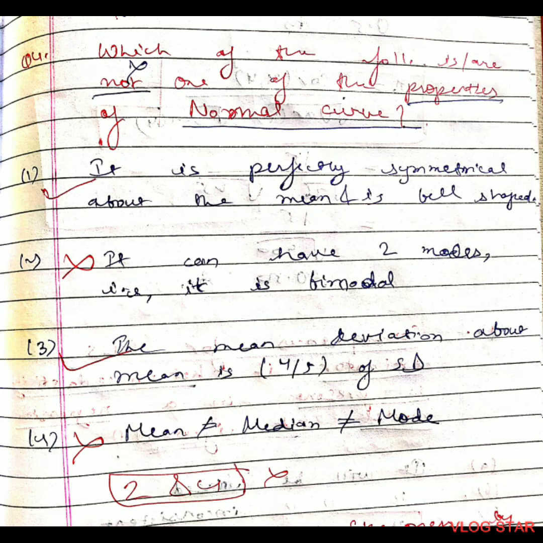Question 4. Which of the following are not one of the properties of normal curve? Second and fourth are not the properties of normal distribution. The other two are correct. The correct ones are, it is perfectly symmetrical about the mean and is bell-shaped. And the third one, the mean deviation about mean is 4 upon 5 of standard deviation. In normal distribution curve, mean, median and mode are equal.